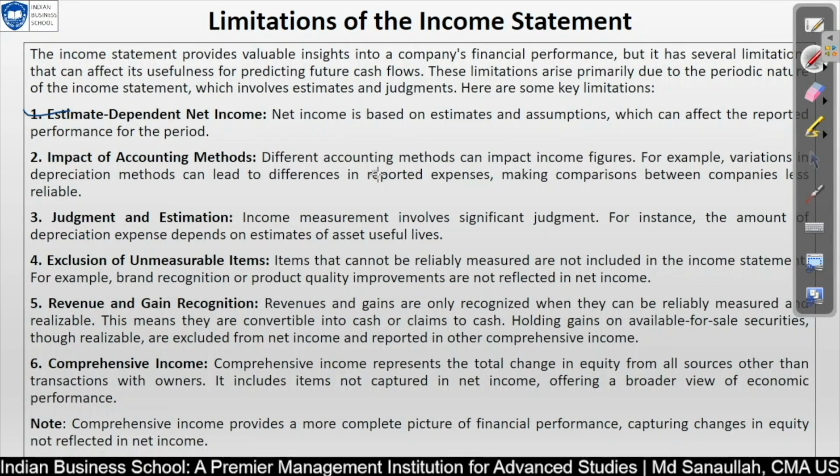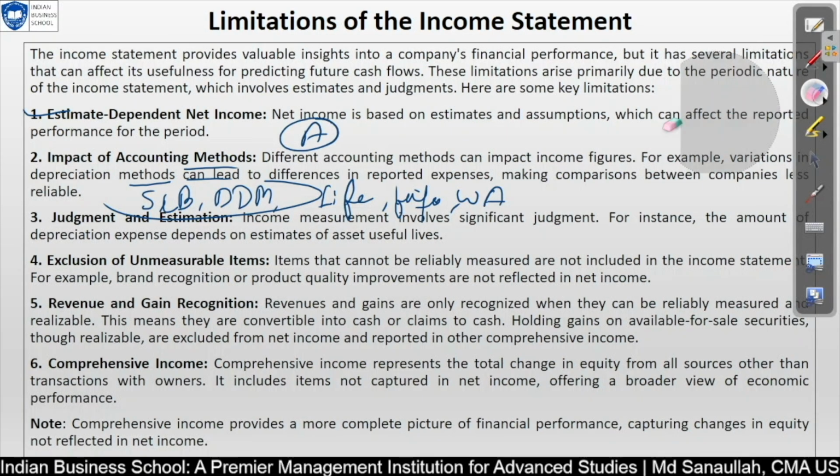Impact of accounting method: if a different method is used, that impact can show in your figures. For example, if you are using a depreciation method for a particular asset and you change that method from SLM to double declining balance method, or from LIFO to FIFO or weighted average, if you are changing this kind of accounting method, that will obviously impact your amounts.